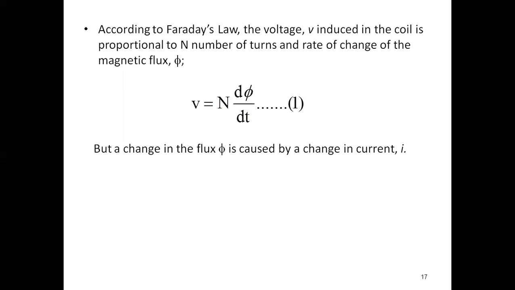Okay, so now with the same expression, we just multiply and divide by di by dt. V equals N into d phi by di into di by dt. I am writing this because flux is caused by change in current. We are not changing any meaning here, it is d phi by dt only, but we multiply and divide it by di, giving d phi by di into di by dt. Now substitute this expression in the first one.